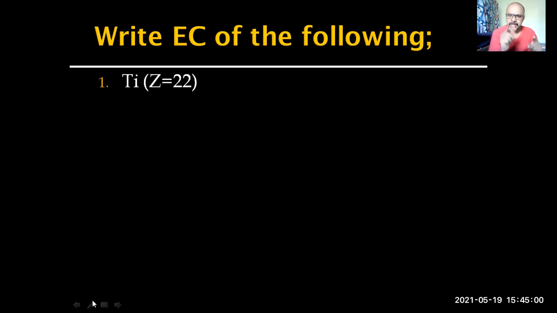We'll see some of those electronic configurations. I'll tell you that. Your observation is correct, in fact. Fine. Most of you have given correctly. Maybe some typo could be there, like 3s2 3p6 you have written. Maybe that is a typo. Fine.